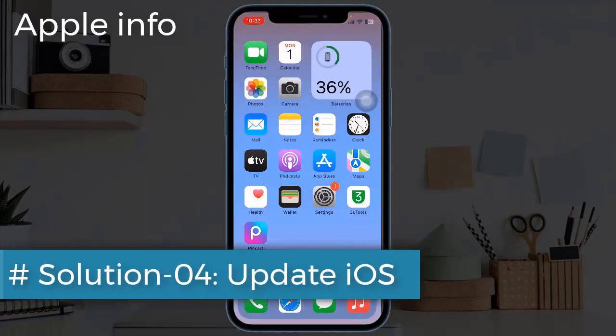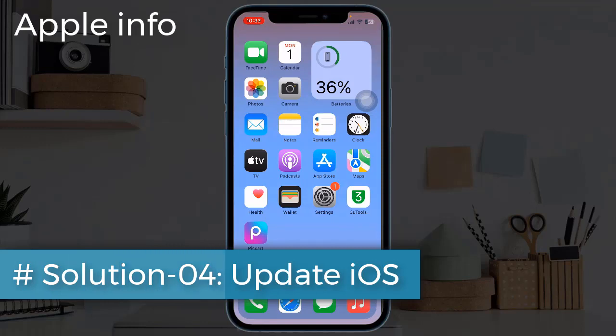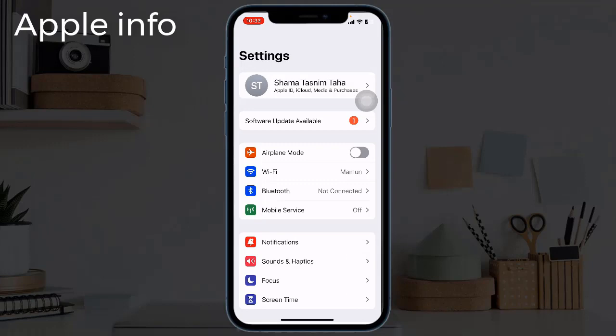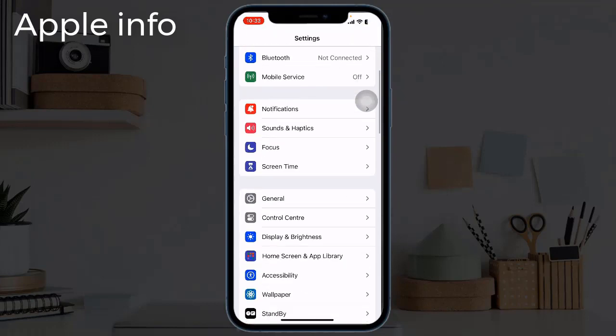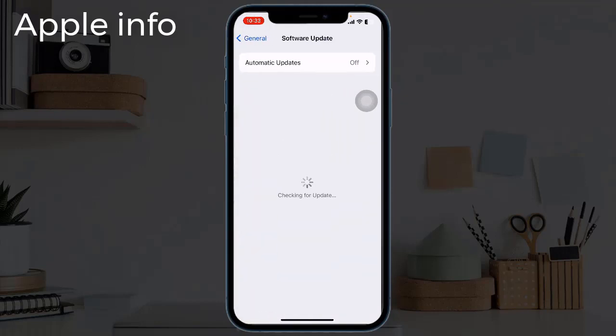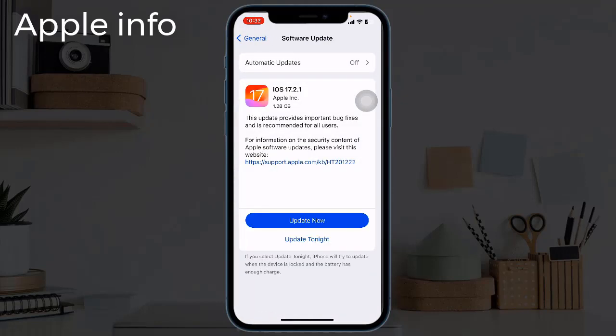Solution 4. Update iOS. To update, launch Settings app. Next, find and tap on General. Tap on Software Update. If any update is available, download and install it.